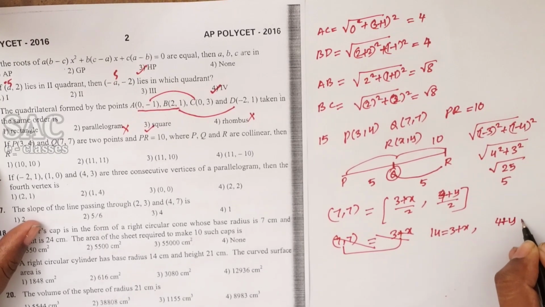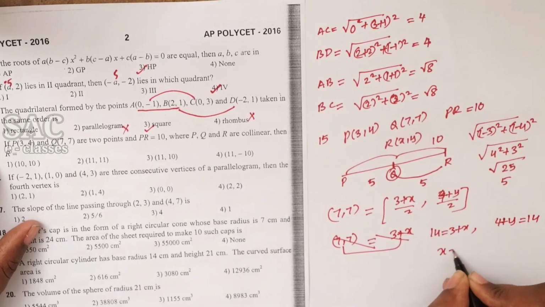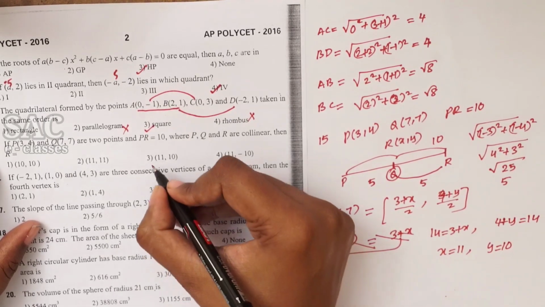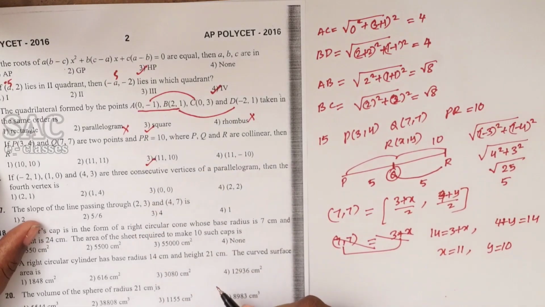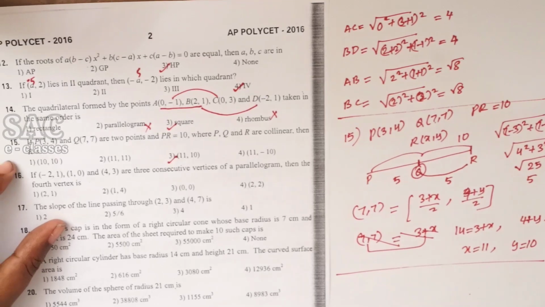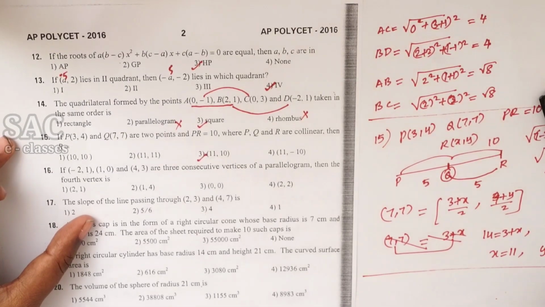4 plus y is equal to 14. So clearly x is equal to 11 and y is equal to 10. 11, 10 is the correct answer for the problem number 15. Look at the problem number 16.